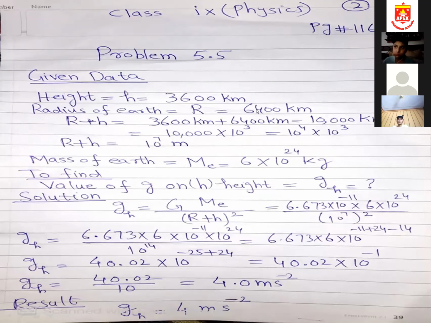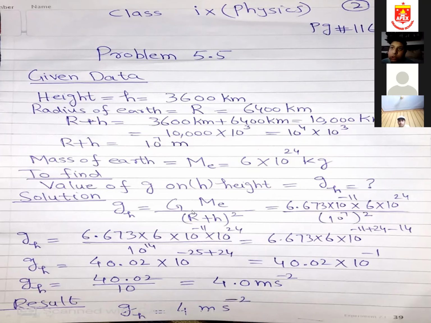Radius of the earth you should know by heart, and the mass of the earth you should know by heart. 6 into 10 power 24. Okay. In this numerical, we need to find the value of g at height h. So since we want to find the value of g at height h, that's why I'm placing small h at the bottom of g. So the formula gh is equal to G Me upon (R plus h) whole square.